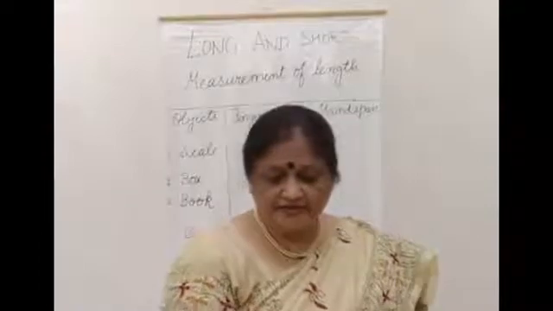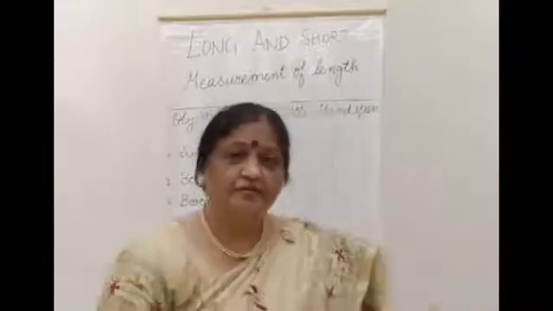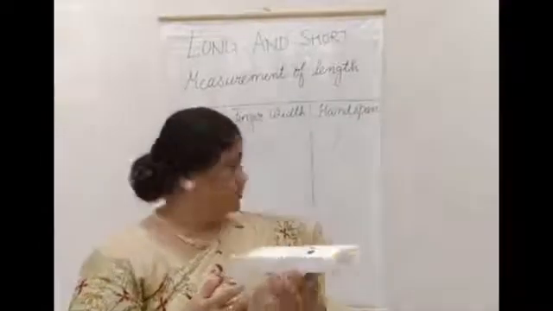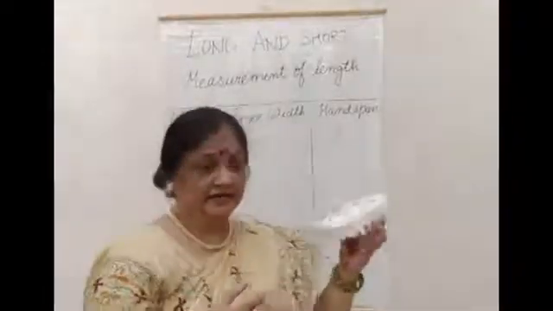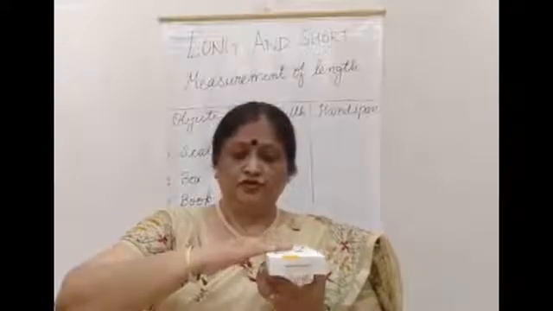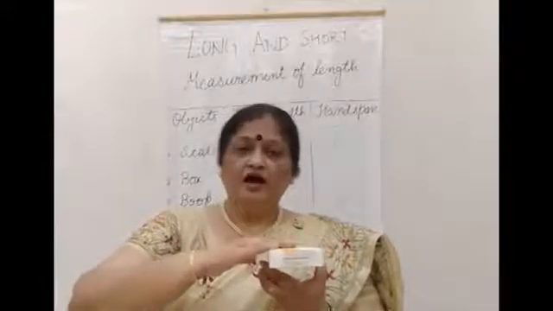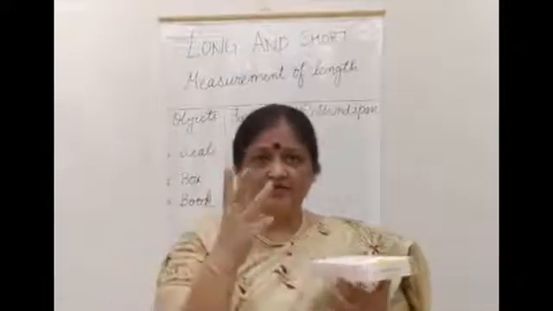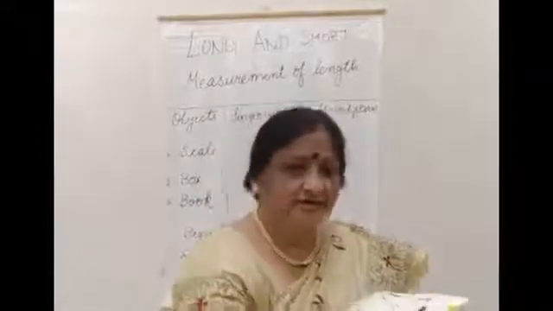Now let us start measuring the box. Box with finger width: 1, 2 and 3. How many finger width? 3 finger width. Now let me write.